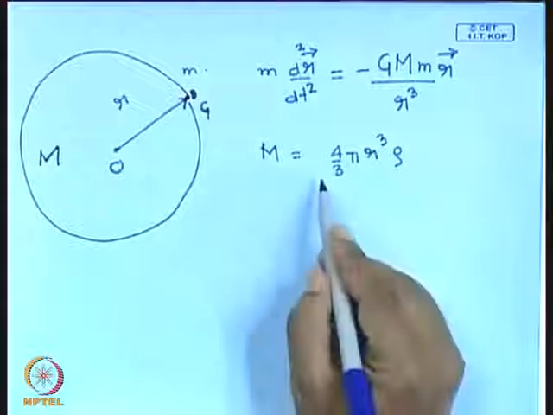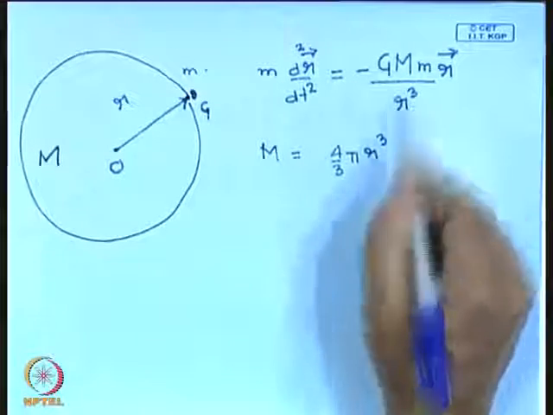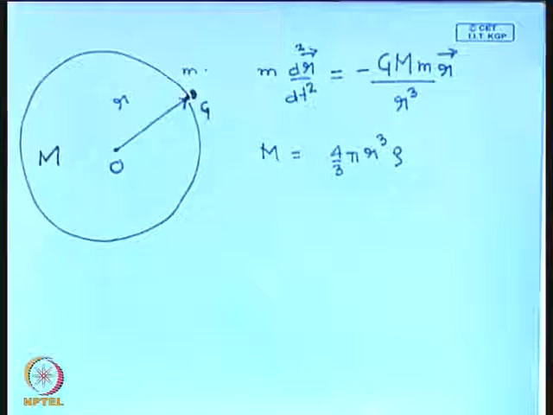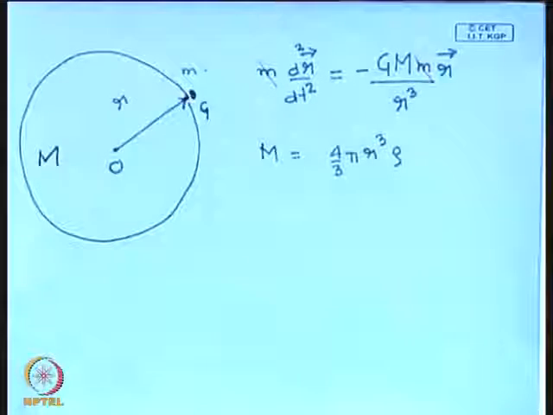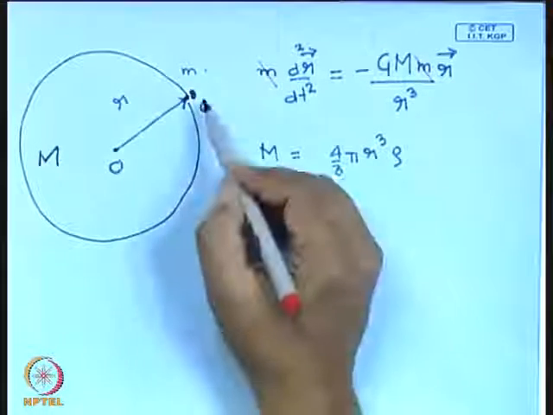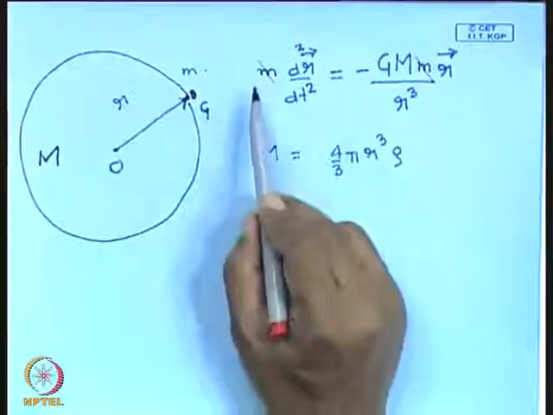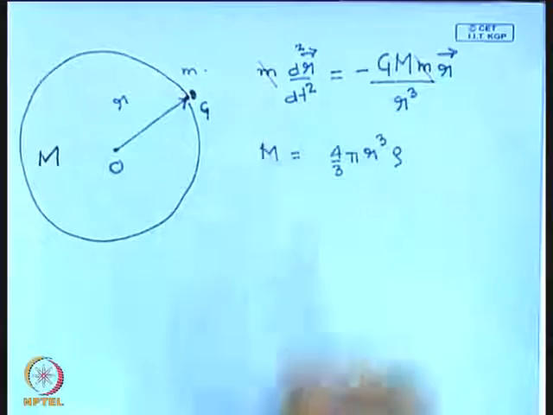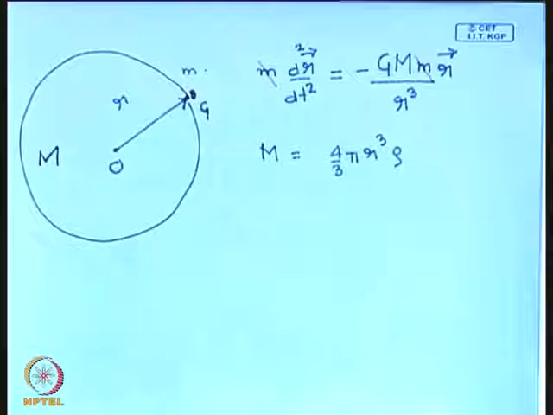So we have these two equations, and if we substitute this here, this r cube cancels out from the denominator. The other point to note is that the mass of the galaxy also does not figure anywhere. This is the equivalence principle. The gravitational acceleration is independent of the mass of the galaxy; that cancels out because the inertial mass and the gravitational mass are the same. So it does not depend on the mass of this particular galaxy.